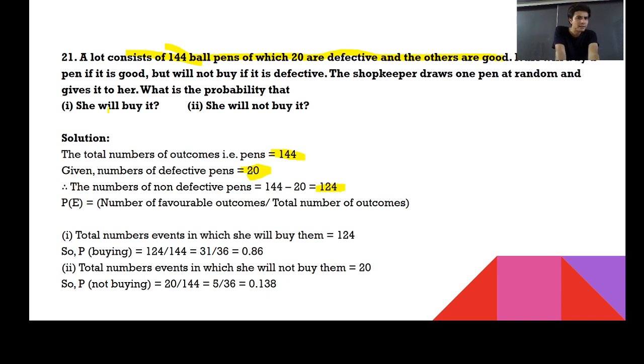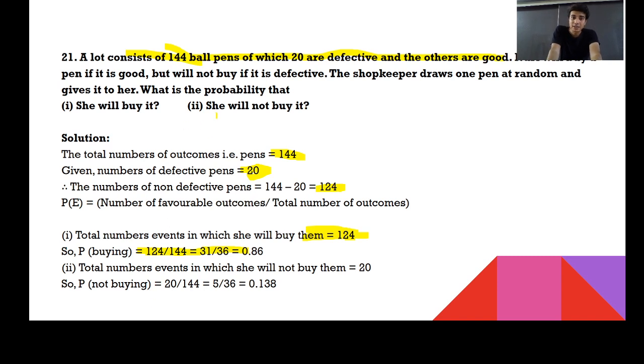She will buy if it is good. How many good pens are there? You can say that 124. So what's the probability? 124 upon 144. If you write it in the simplest form, 31 fours are 124, 36 fours are 144. This is 31 upon 36. So directly you got your answer in the form of 31 upon 36.